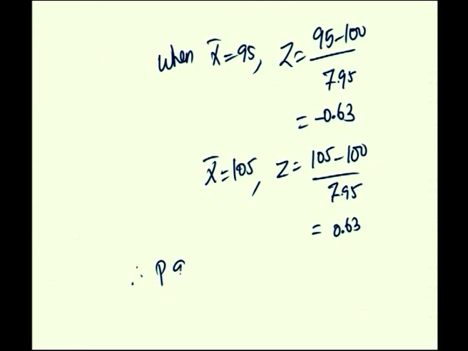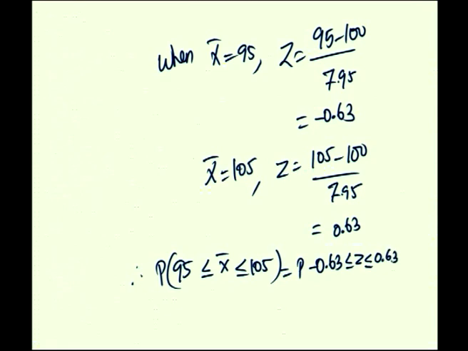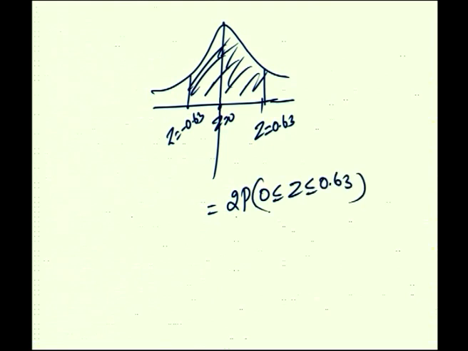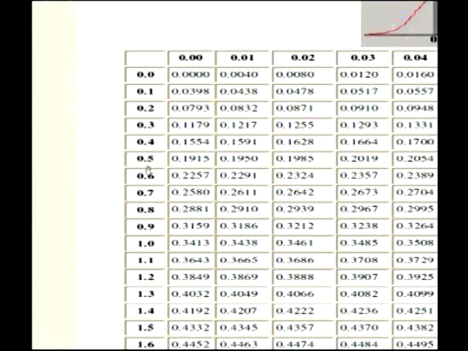Therefore, P of 95 less than or equal to x bar less than or equal to 105 equals P of minus 0.63 less than or equal to z less than or equal to plus 0.63. Just look at the table according to the symmetry. The required area is this shaded part, and it is the same as 2 times P of 0 less than or equal to z less than or equal to 0.63. Look at the standard normal distribution table.